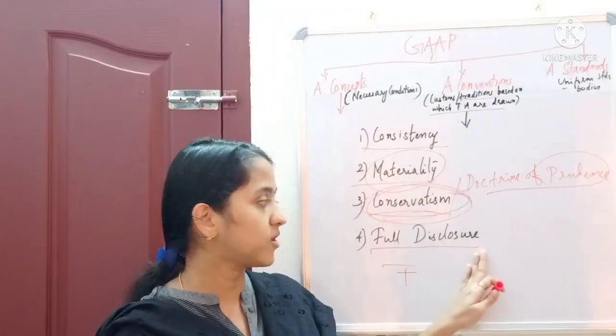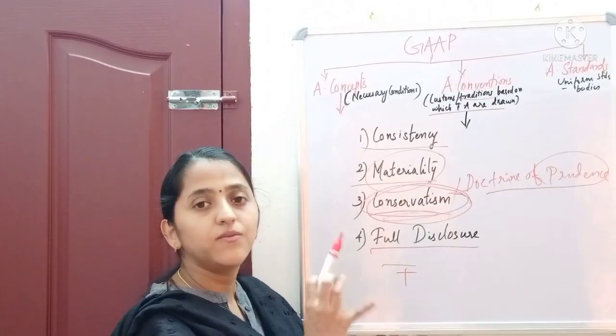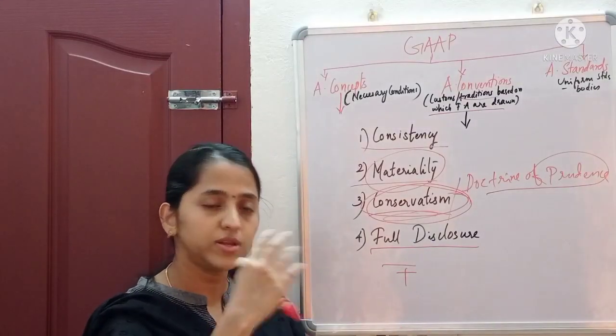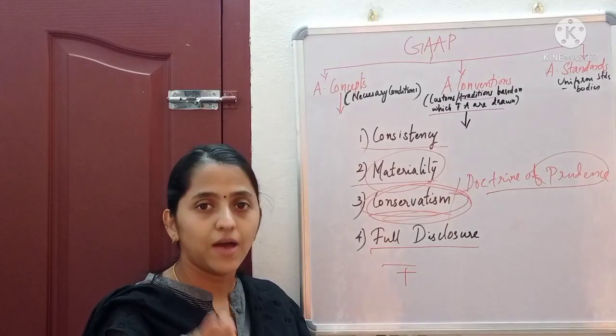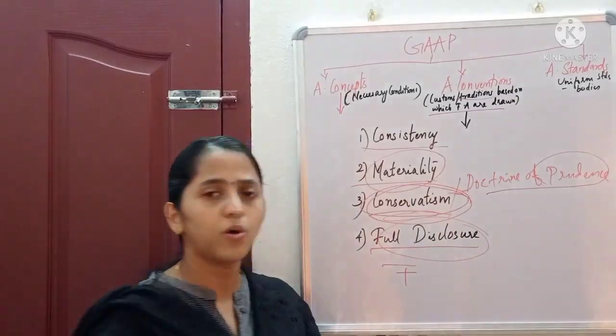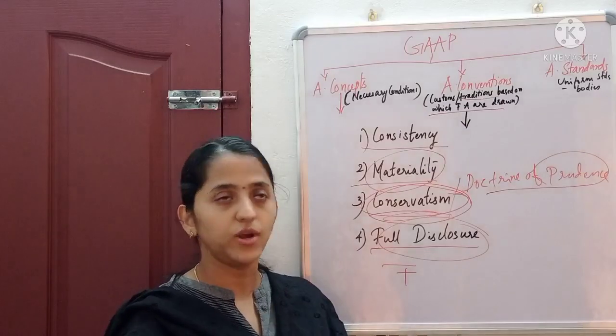While recording a transaction, we have to keep all the documents related to that transaction in order to have verification in the future. So that is the full disclosure concept, where we have to record each and every item fully.